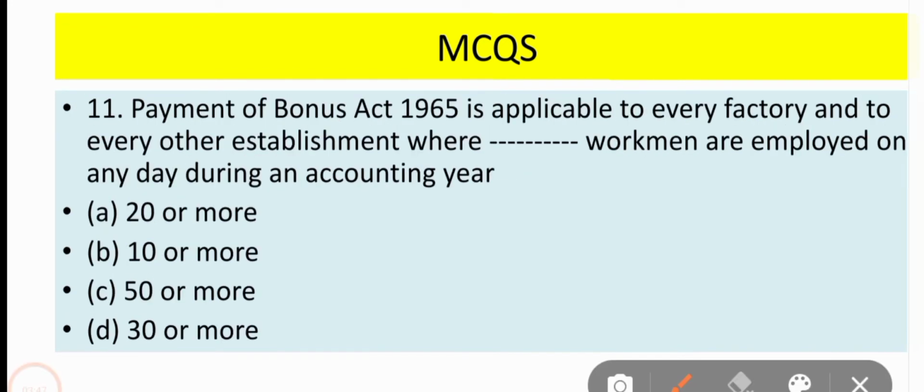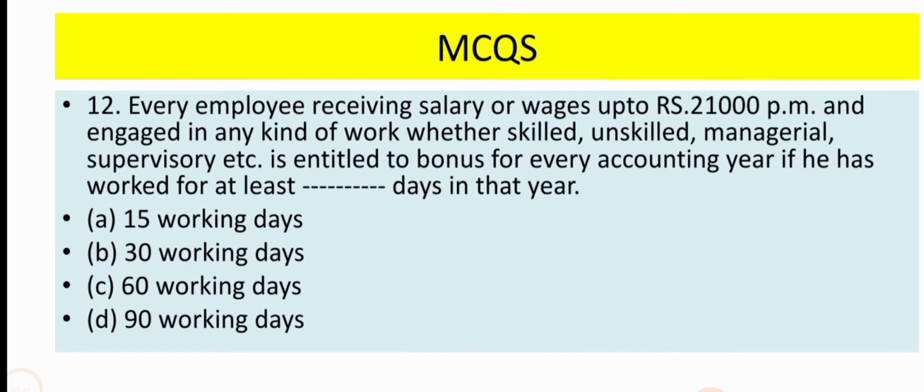Now come to question number 12. Every employee receiving salary or wages of rupees 21,000 per month and engaged in any kind of work, whether skilled, unskilled, managerial, supervisory, etc., is entitled to bonus for every accounting year if he has worked for at least how many days in that year? So the correct answer for this is 30 working days.